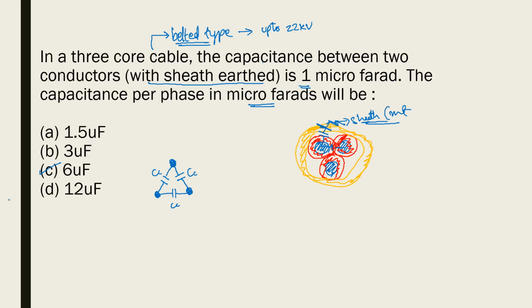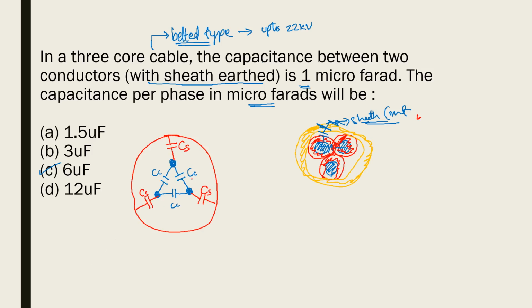Let me draw that metallic sheath also, with red color. Around the 3 cores of the cable we have a sheath like this. Between the conductor and sheath there will be some capacitance. Let us say this sheath capacitance is Cs, Cs and Cs. So this is the equivalent capacitance diagram of a 3-core cable.